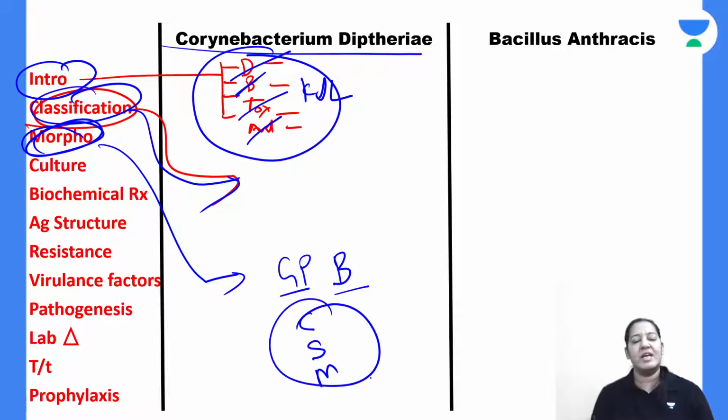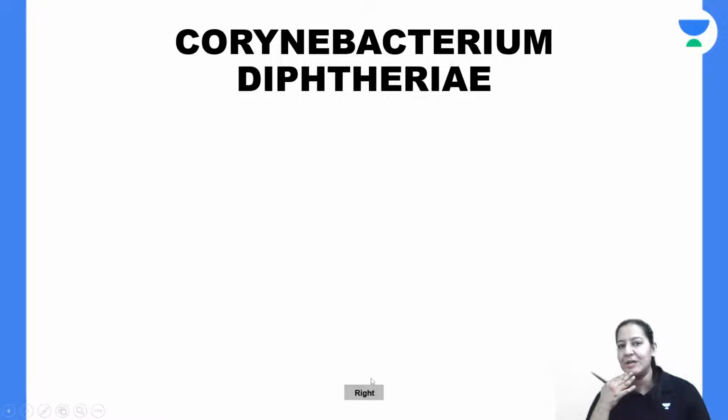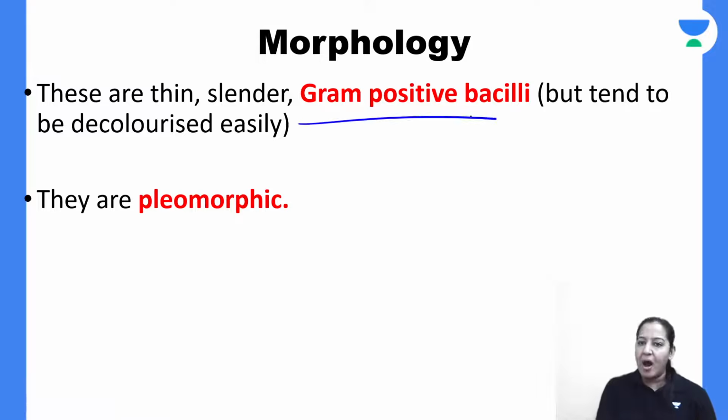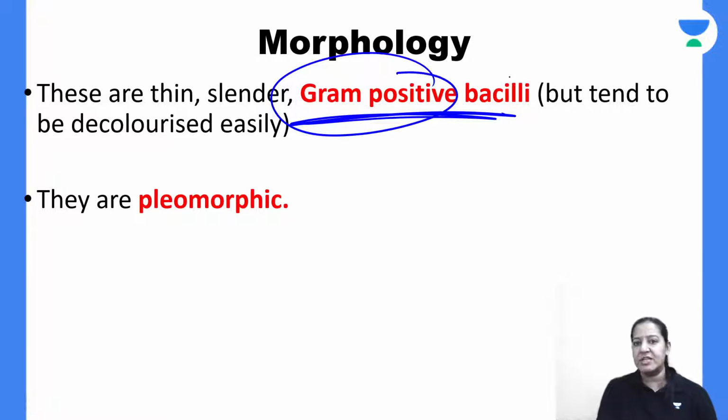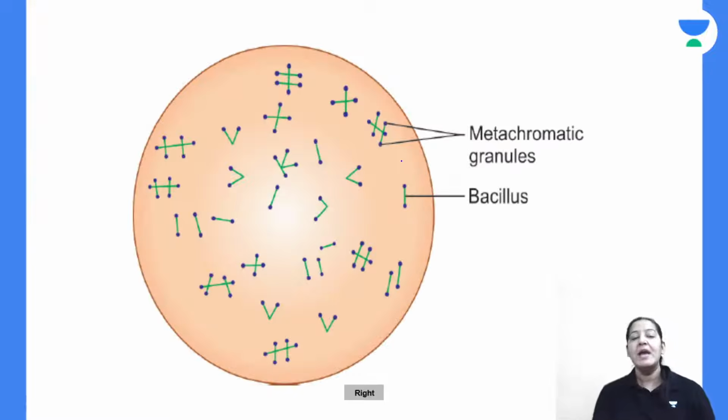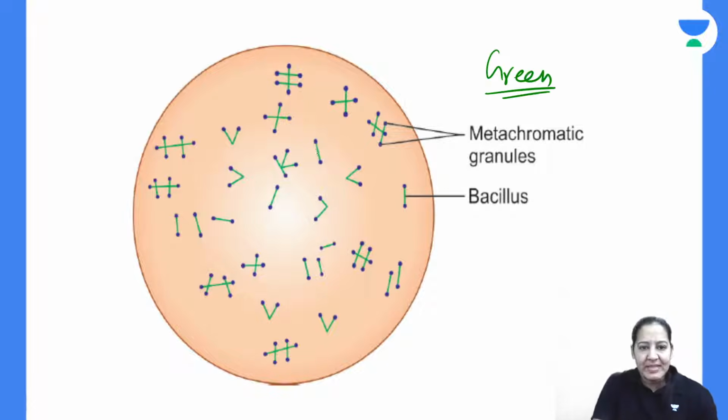To comment on the three things, I have given you three mnemonics. Apply the three mnemonics. See. So it is a gram-positive bacilli. It is gram-positive and it is not cocci. It is bacilli. What is the shape? The shape is rod shape. What is the color? The color is green. The bacteria is green color. Can you see green color rods? Yes. You all can see green color rods.